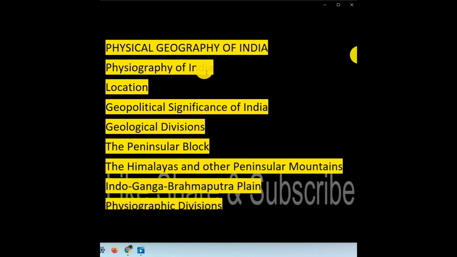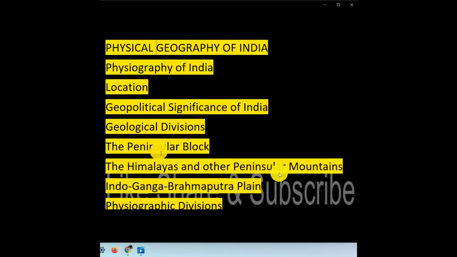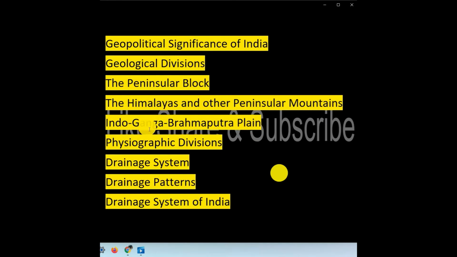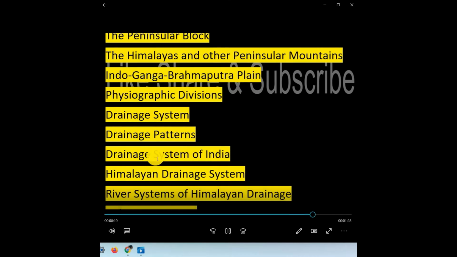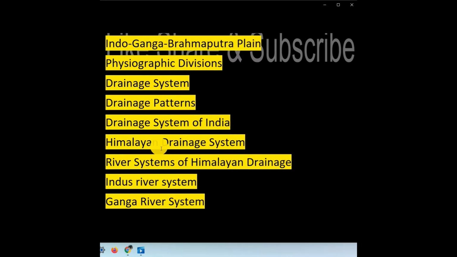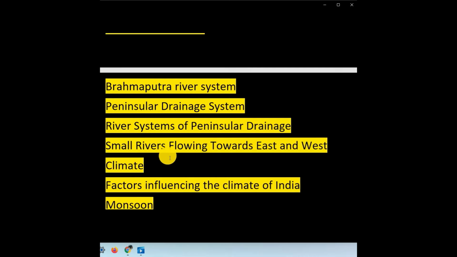And physiography of India, locations, what is the geopolitical significance of India, geological divisions, the peninsular block, Himalayas and other peninsular mountains, Indo-Ganga-Brahmaputra plains, physiographic divisions, drainage system, drainage patterns, drainage system of India, Himalayan drainage system, river systems of Himalayan drainage, Indus river system, Ganga river system, Brahmaputra river